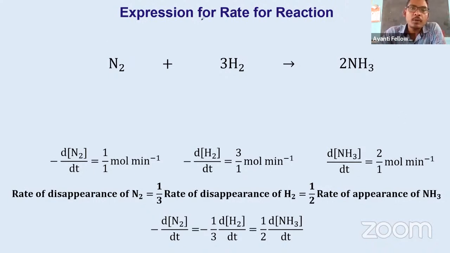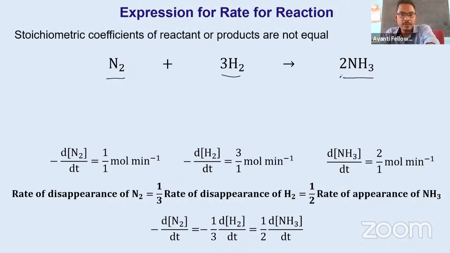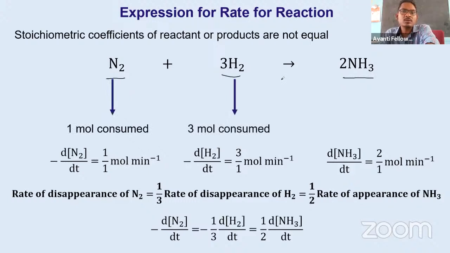Expression of rate for a reaction. What does this mean? What is the expression for the rate of the reaction? We have some reaction, and we know how to find the speed of this reaction. Now suppose you are given different reactants. In this reaction we are using nitrogen and hydrogen, and it gives us ammonia. Here you can see the numbers of moles of the reactants are not the same, which means the consumption rate or production rate are different.